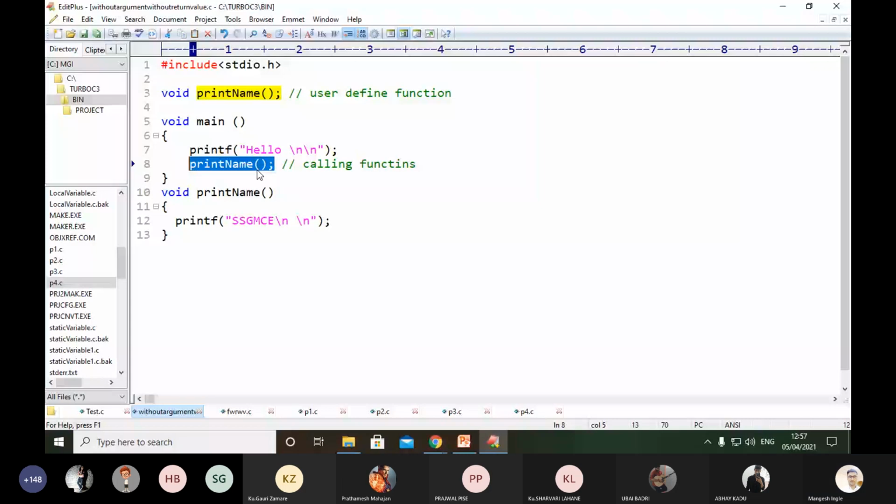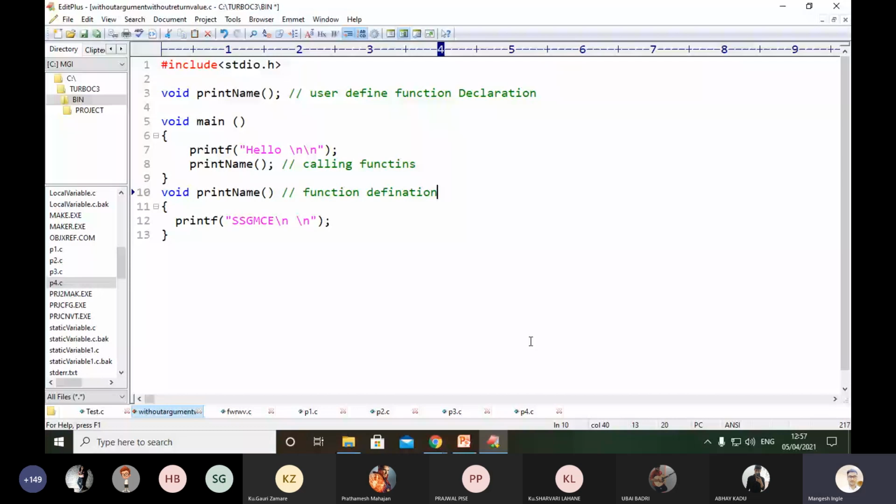We call it a user defined function. The defined function we call as declaration. And here we call it function definition. So I think everyone is familiar, because I'm continuously hammering this into your mind: function declaration, definition, calling.